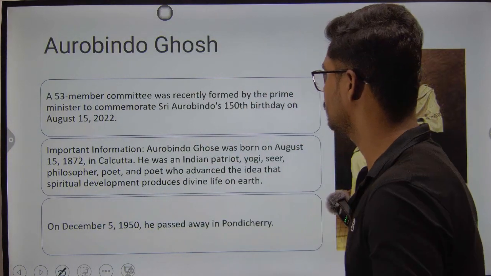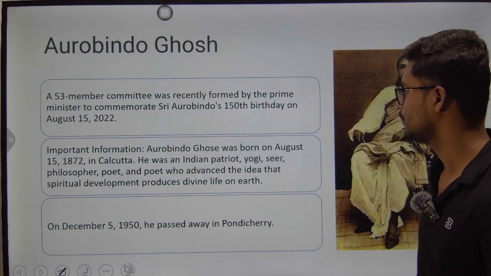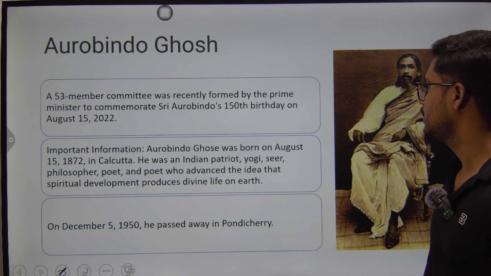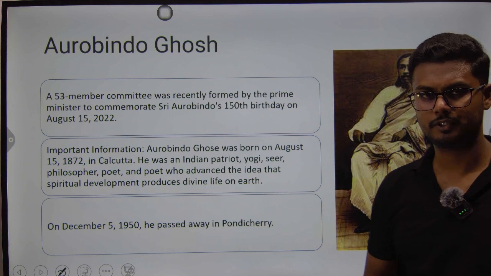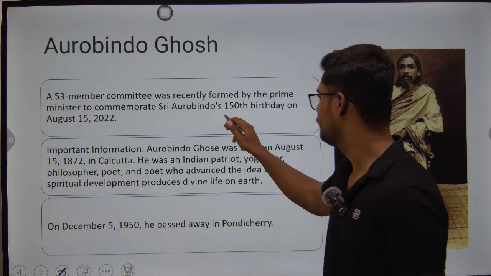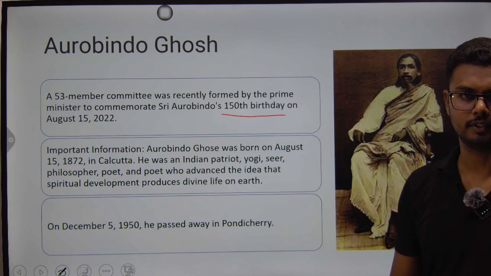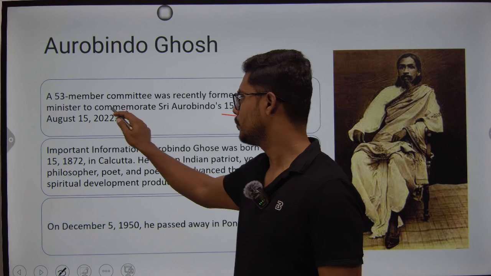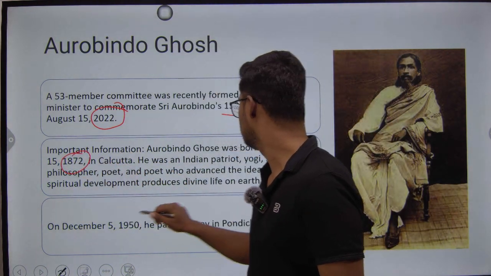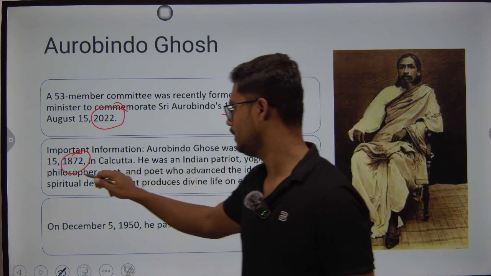Then we have the next important personality, who is Aurobindo Ghosh. Why was he in the news? Because a 53-member committee was recently formed by the Prime Minister of India to commemorate Sri Aurobindo's 150th birth anniversary, which took place in the year 2022, which means he was born in the year 1872, that is on August 15th.